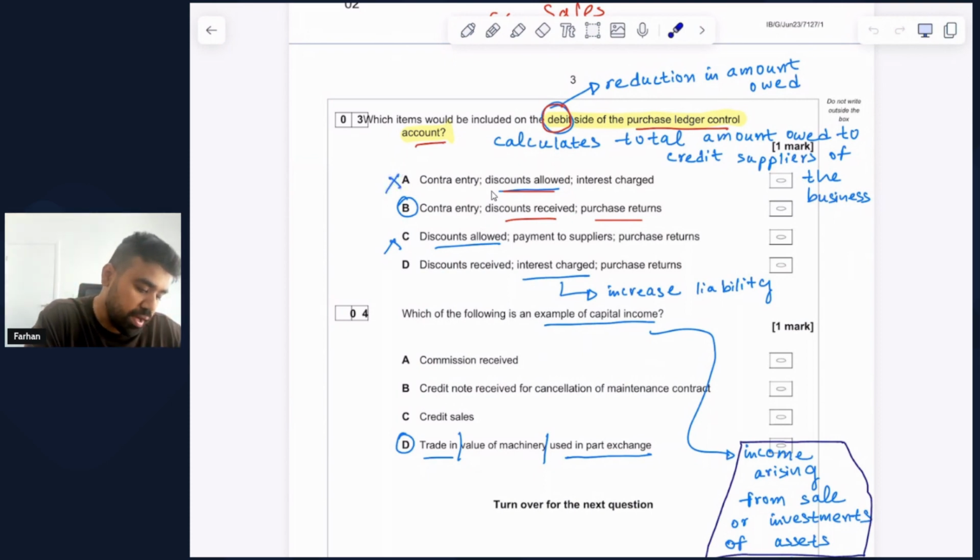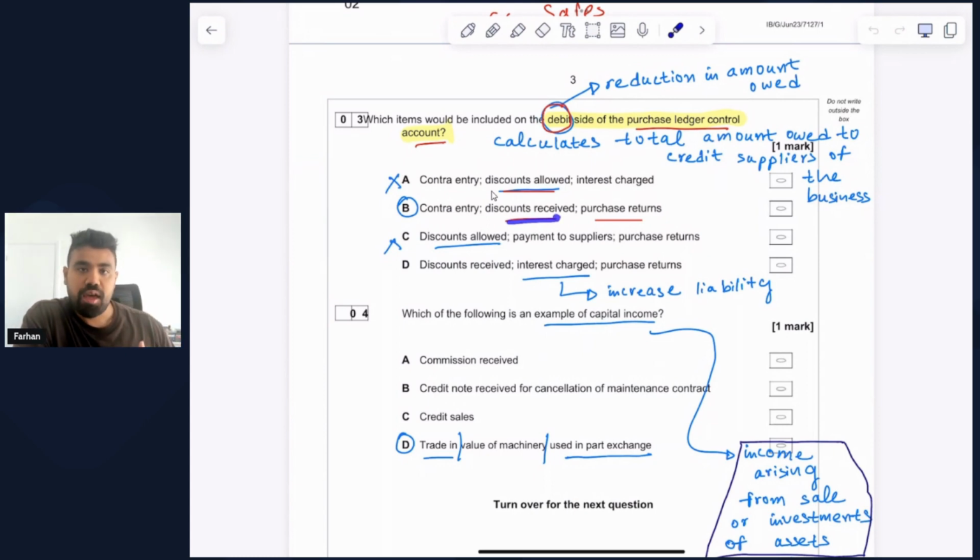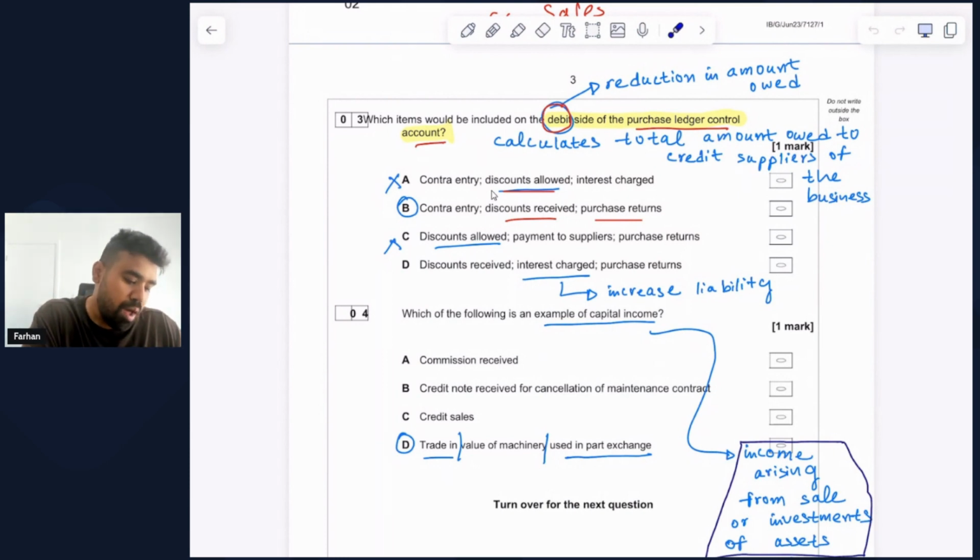Moving to option number B, we have discount received. If we receive a discount from our credit supplier, that reduces the obligation that we have towards a credit supplier. As we have justified earlier, any increase of credit purchases would be reflected on the credit side of the purchase ledger control account, but any reduction would be reflected on the debit side. So when we receive a discount from our credit suppliers, that reflects a reduction and therefore should be recorded on the debit side.